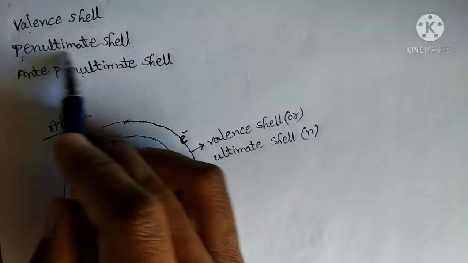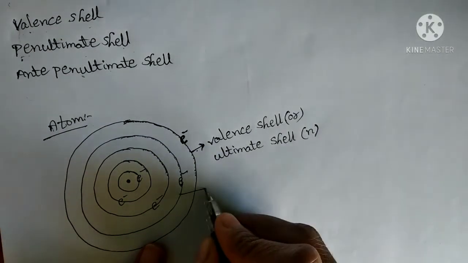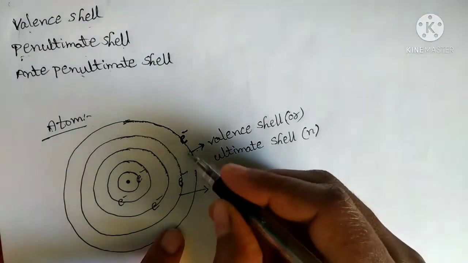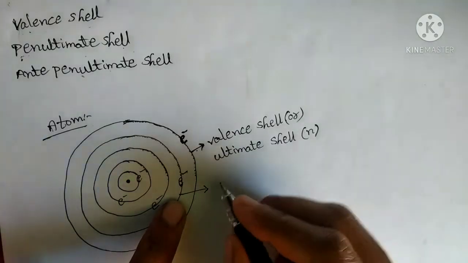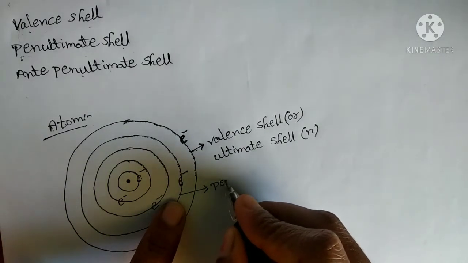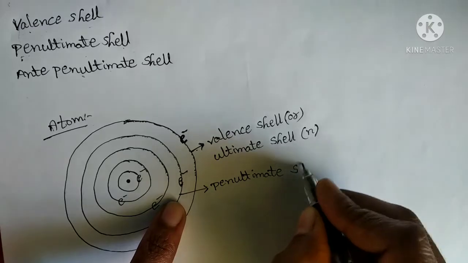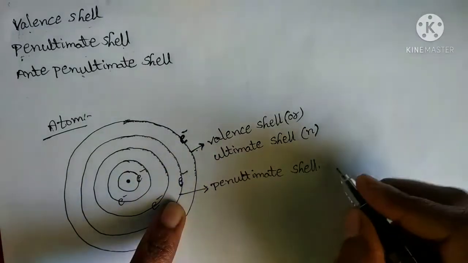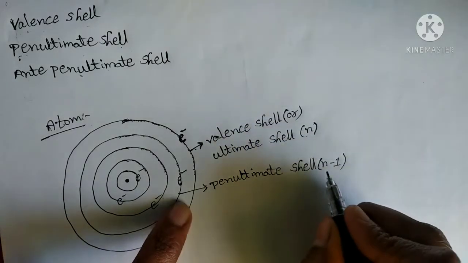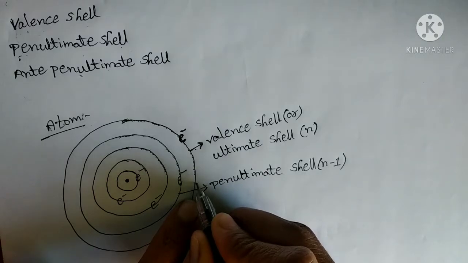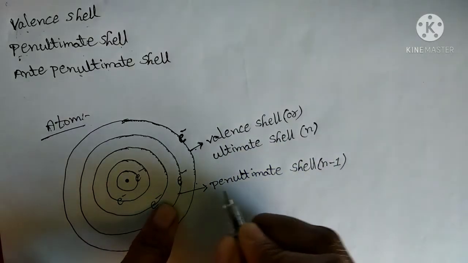Next, the second one is the penultimate shell. What is meant by the penultimate shell? The shell just before the valence shell. Now this is the valence shell, so before this, this shell is there. This shell can be called the penultimate shell. It can be represented as n minus 1. Why? Because n is the valence shell, and 1 is on the inner side, so minus 1. That is the penultimate shell.